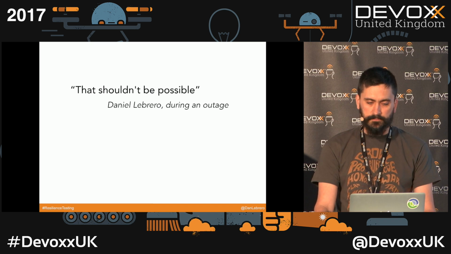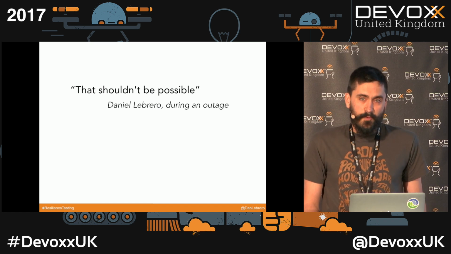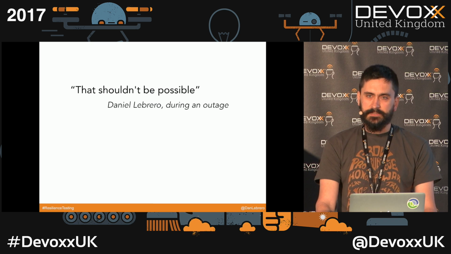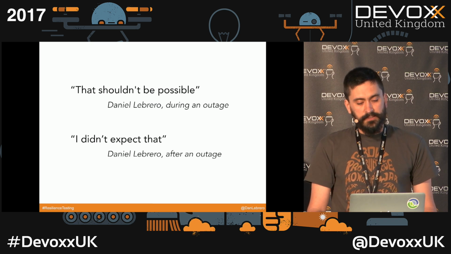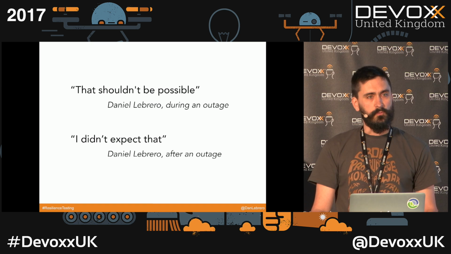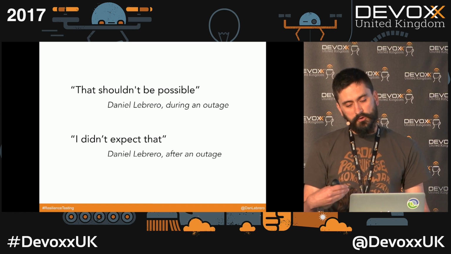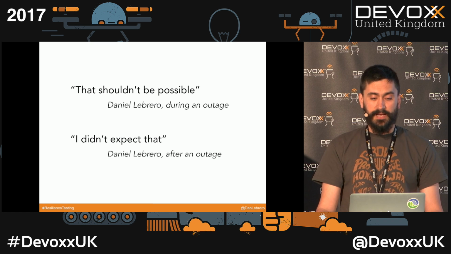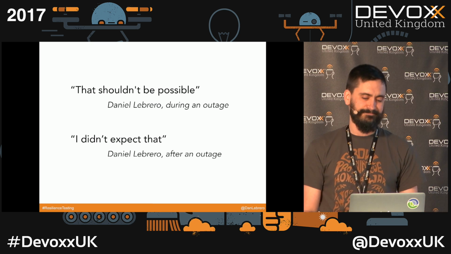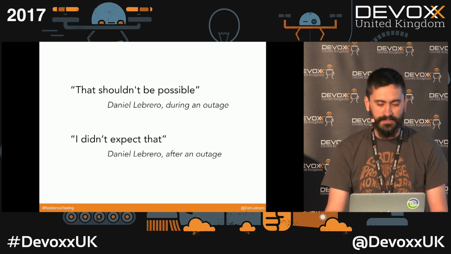That's completely impossible. But I have a more famous quote: I didn't expect that. Because if I had expected that, I would probably have a piece of code to handle that particular case. But in the case of outages, what usually happens is that something impossible becomes possible.